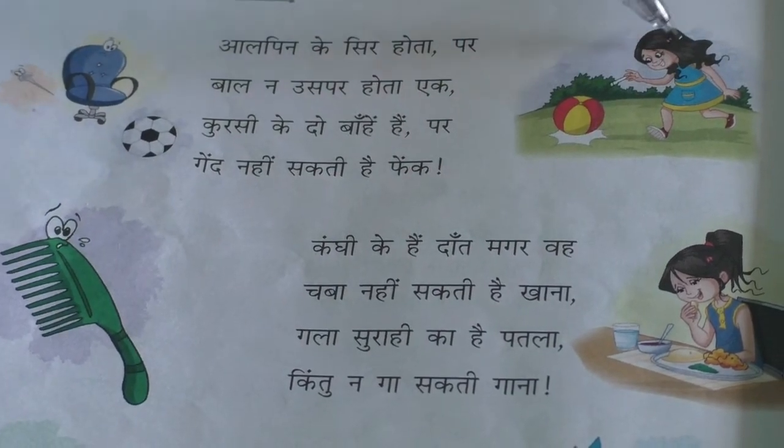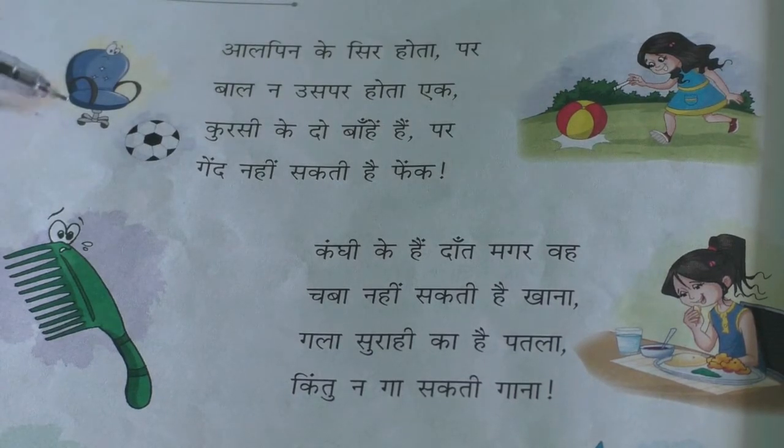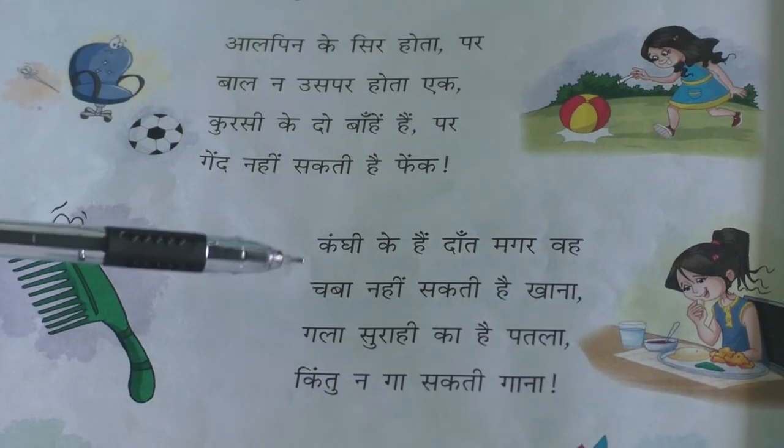See here, a girl is playing with a ball. She can throw because she is a human being. The chair has arms but it cannot. Now we will learn the next stanza of the poem.